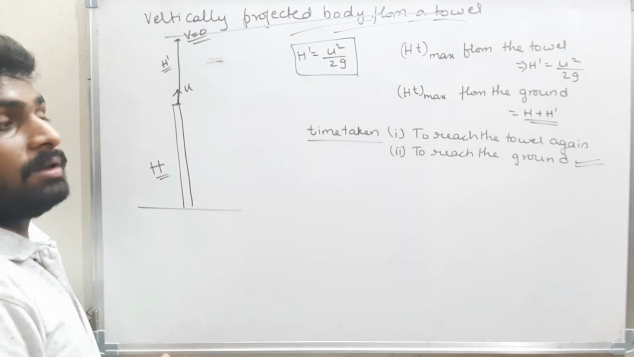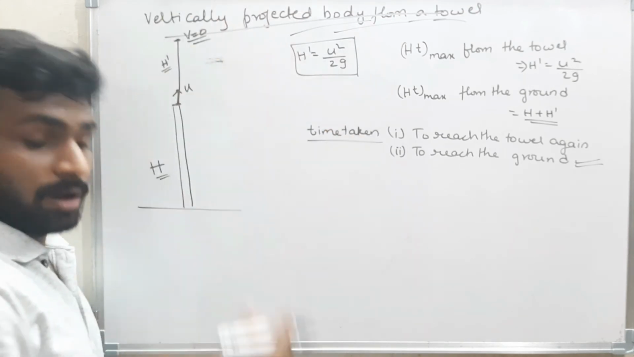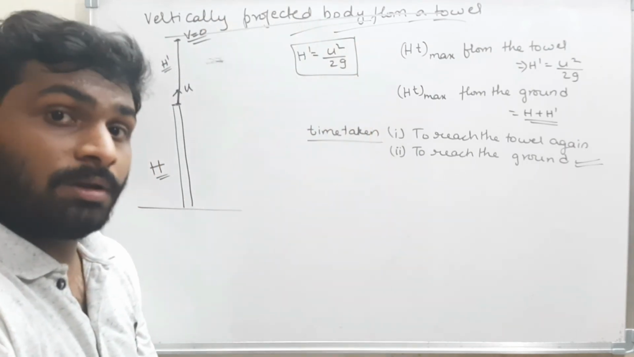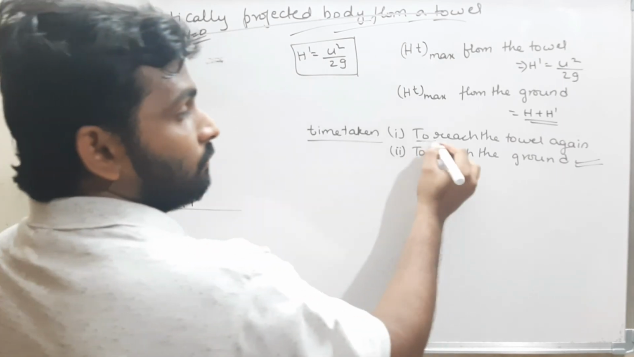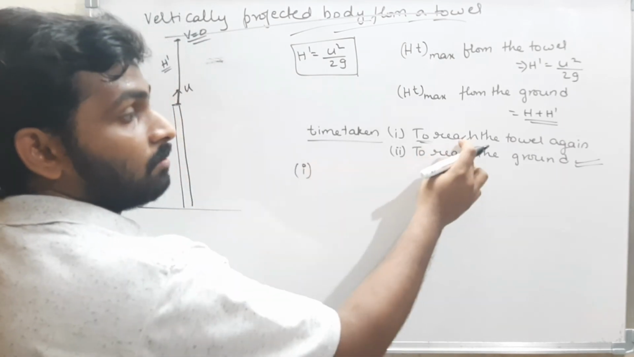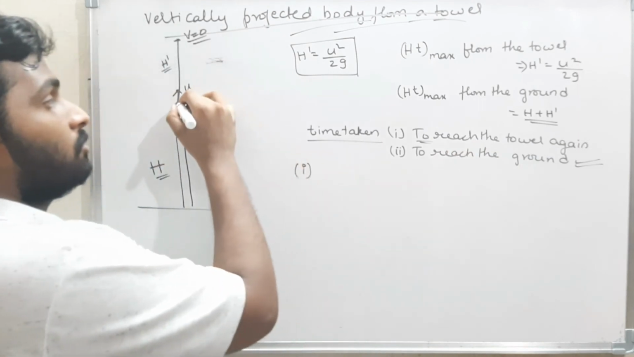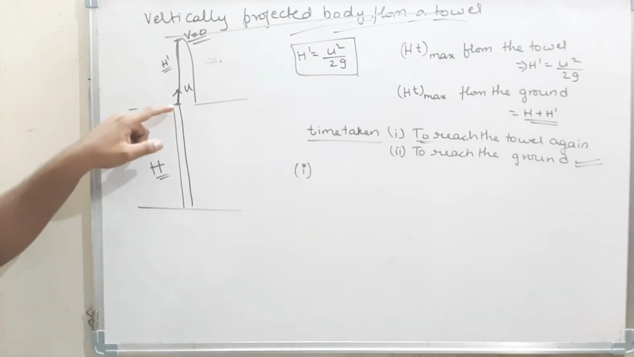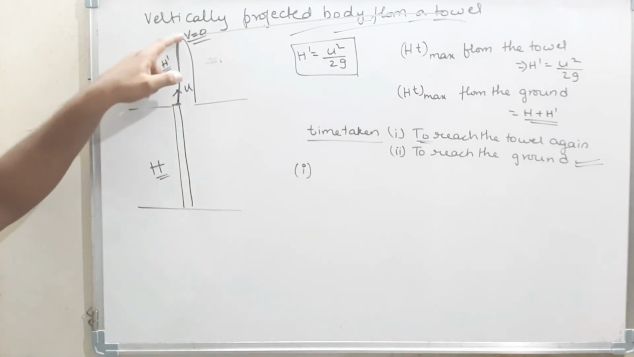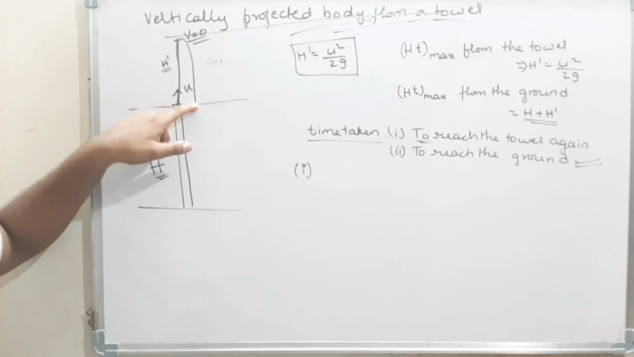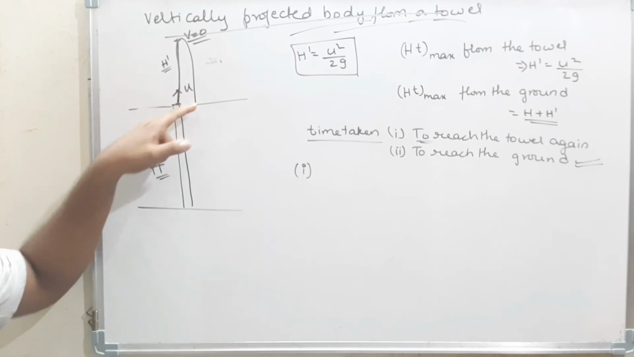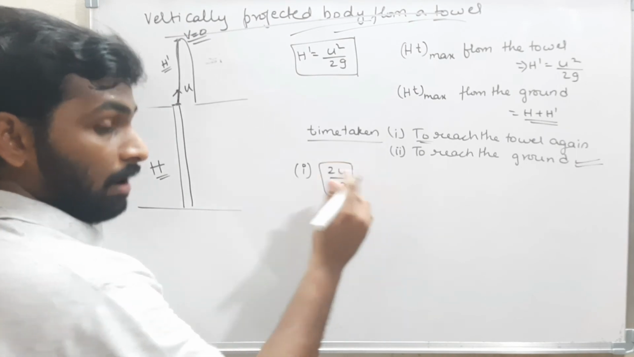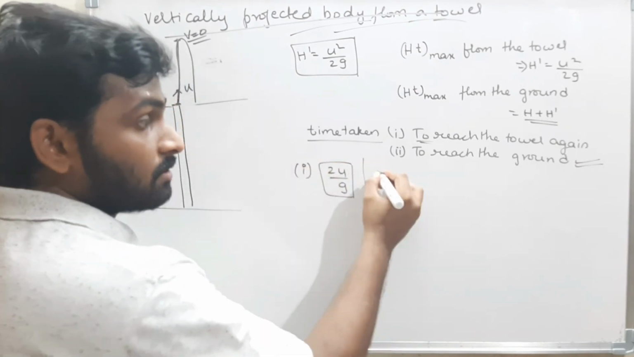Now what is the time taken by the body to reach the tower again? I am standing on the tower and I am throwing the body up and I will catch the body again. What is the time taken? That is nothing but the time of flight. In the first case, the time taken by the body to reach the tower again, that means to come back to the same height of the tower, is 2u by g. Okay, well done, good.